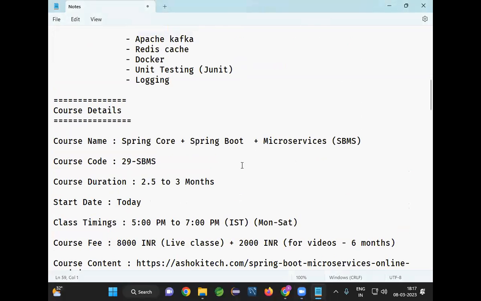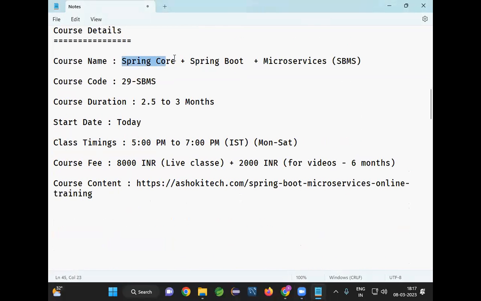Course name: Spring Core plus Spring Boot plus Microservices. We will call it SBMS. Our course code is 29 SBMS. Duration is 2.5 months to 3 months. Today is the first session, so from tomorrow regular classes are going to happen. Today we understood what a framework is. Tomorrow we will understand what Spring is, what the architecture of Spring is, and why Spring is so famous in the market.